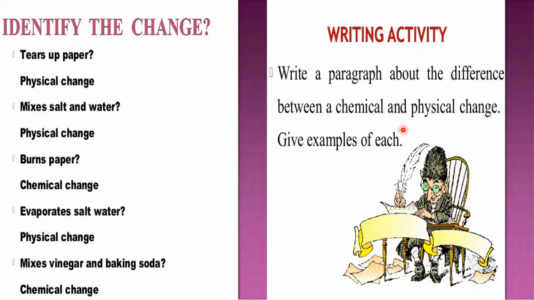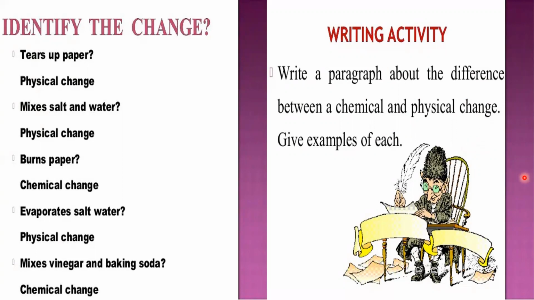Bubble formation, color change, gas evolution, precipitate formation. These are some of the observations you can make of the chemical properties, and it cannot be reversed. It is a permanent change. A new substance completely will form. Energy changes will occur either in the form of absorption or heat will be evolved. And a new substance is formed.